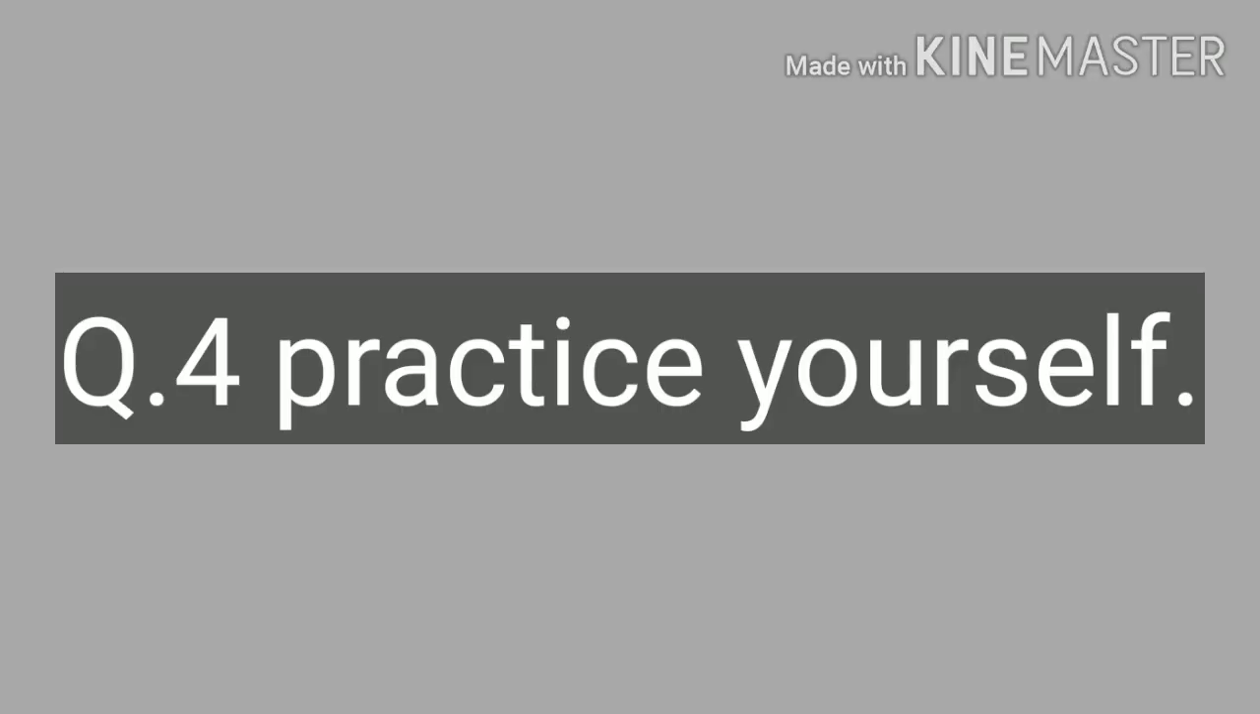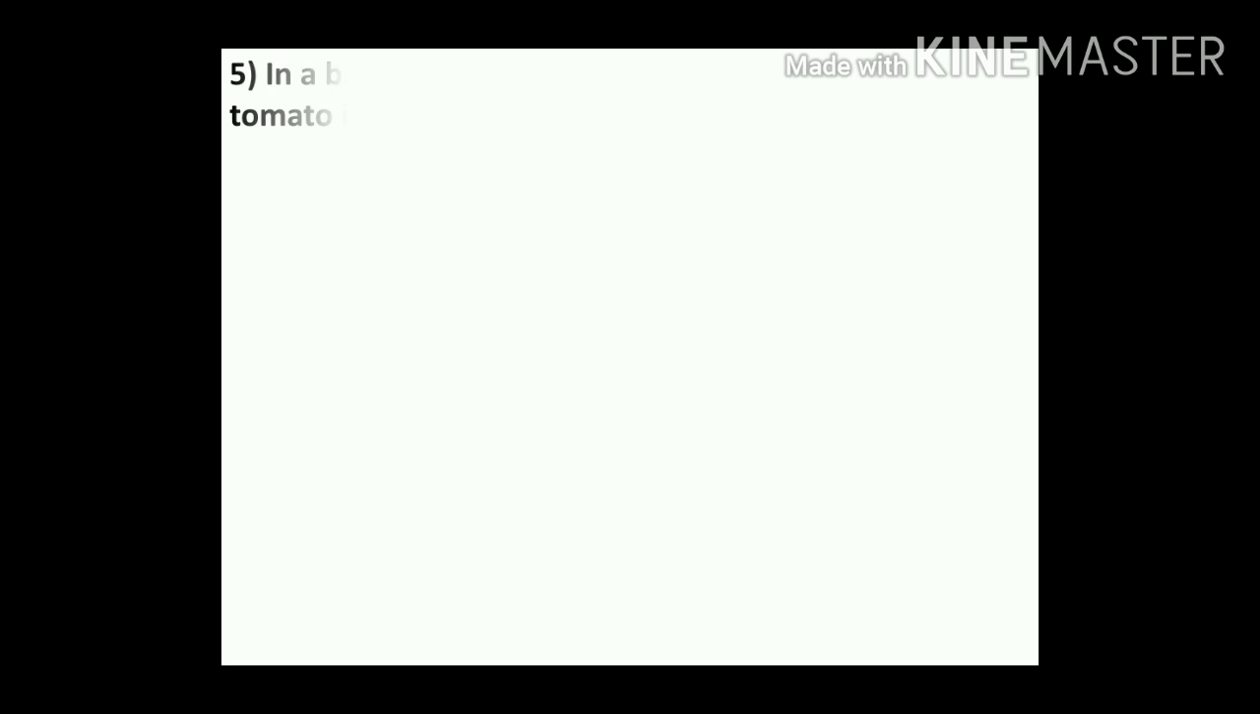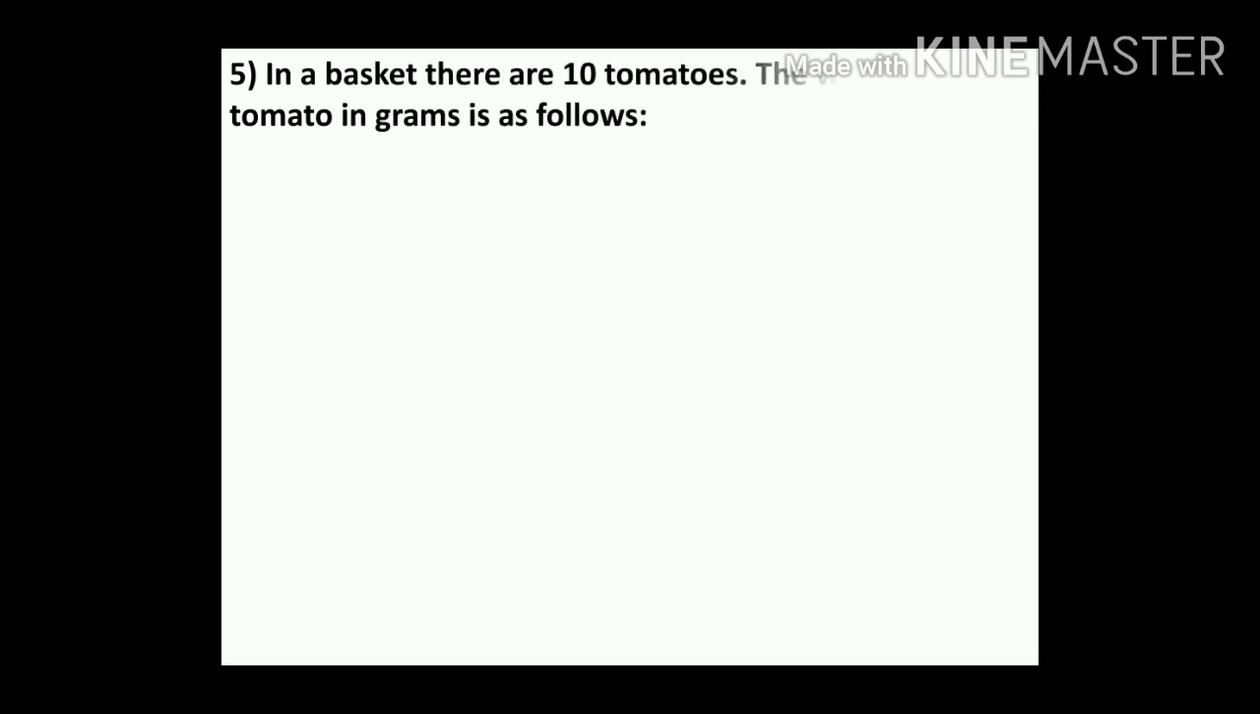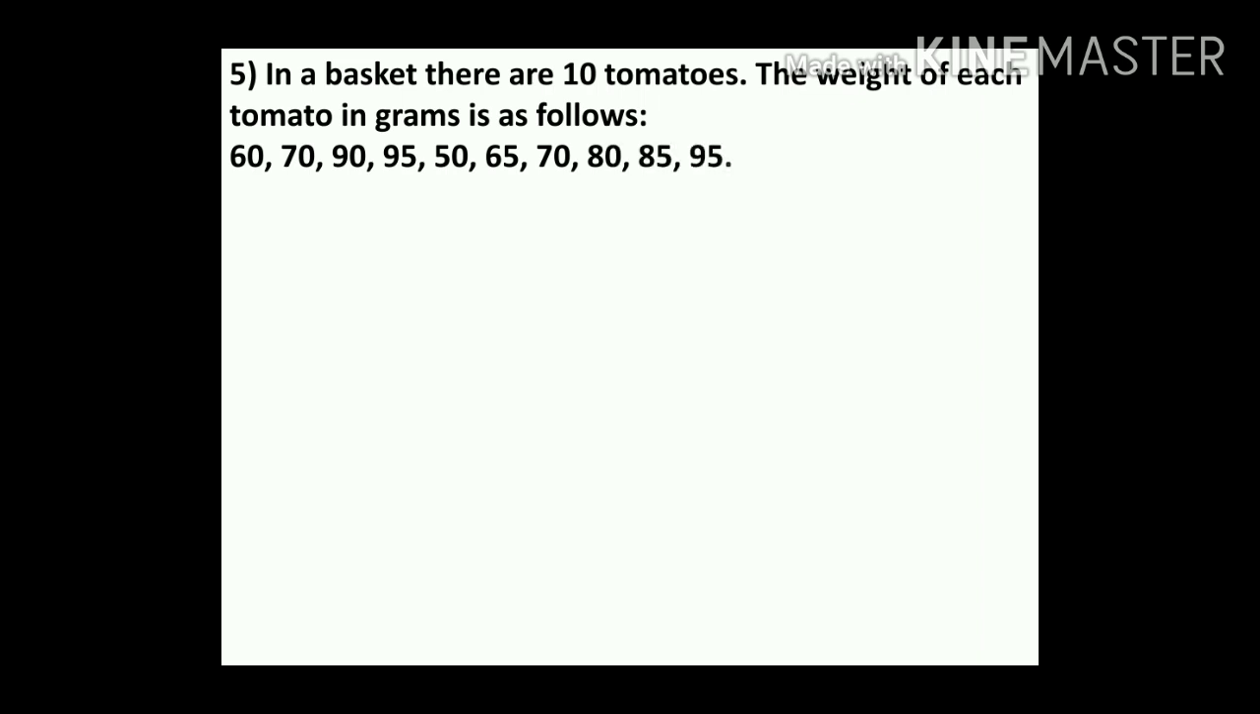Question number 4. Practice yourself. Question number 5. In a basket, there are 10 tomatoes. The weight of each tomato in grams is as follows: 60, 70, 90, 95, 50, 65, 70, 80, 85, 95. Find the median of the weights of tomatoes. Here children, we have to find the median of the weight of tomatoes.